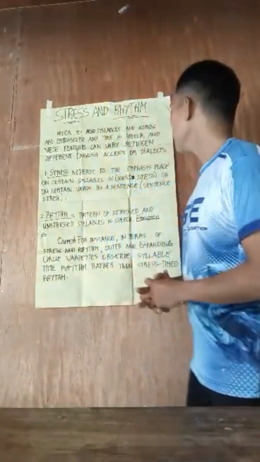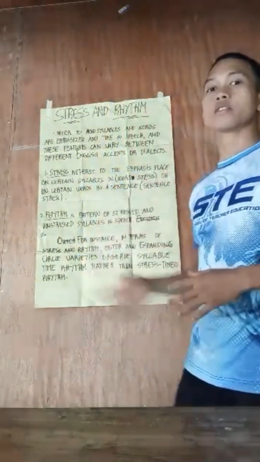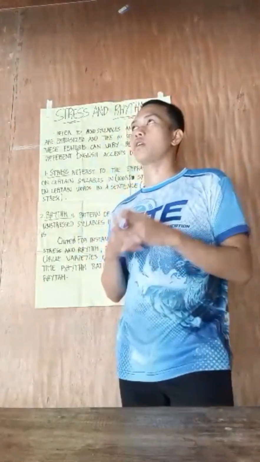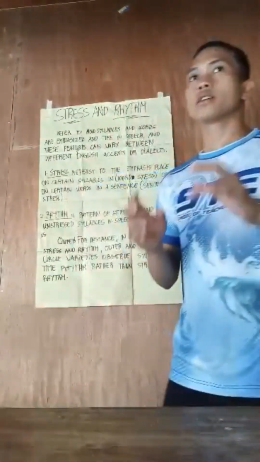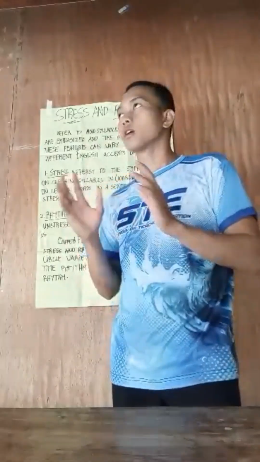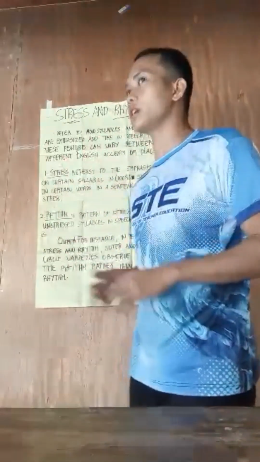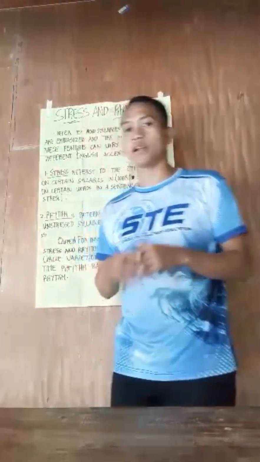So next, what is sentence stress? Sentence stress is a stress-timed language, meaning some words, usually content words like nouns, main verbs, and adjectives, are stressed more than others like prepositions and articles.